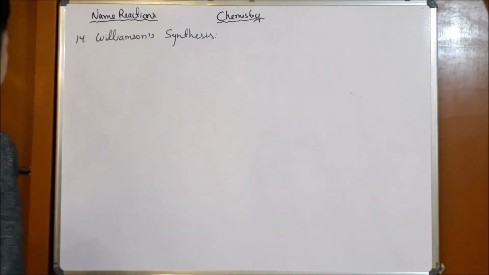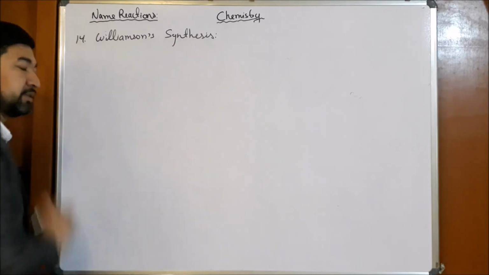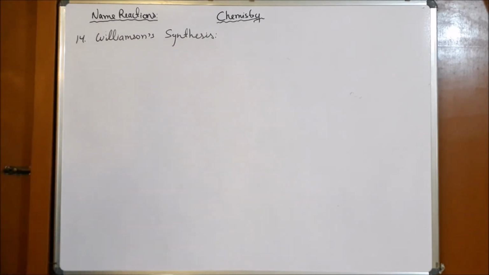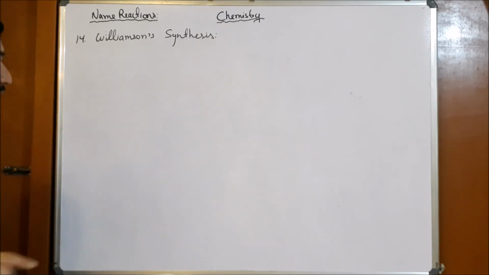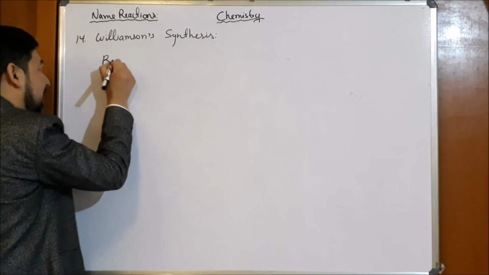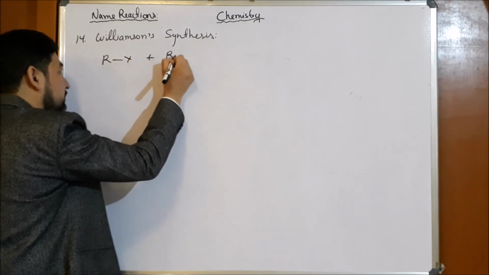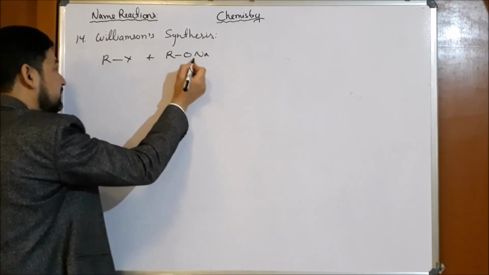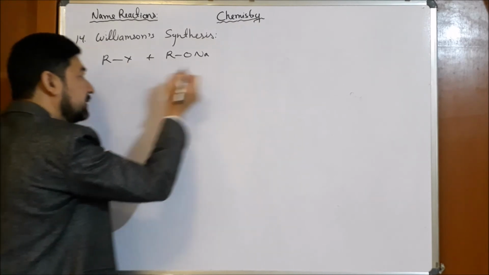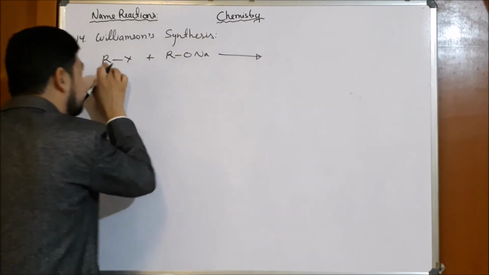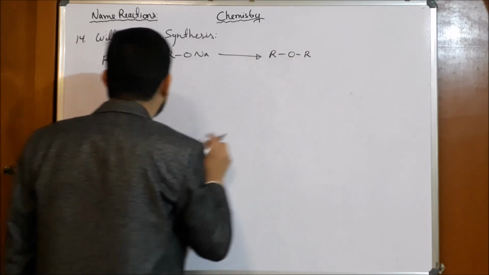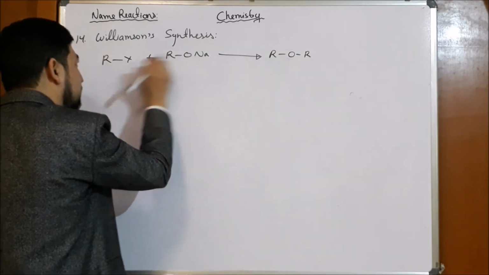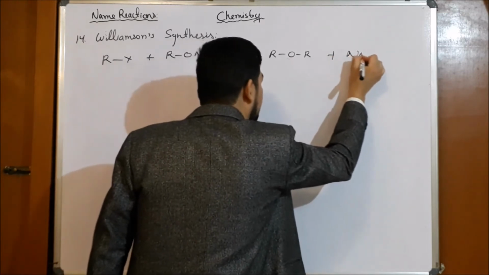The next reaction we will do is the Williamson synthesis. It's basically the preparation of ether, right? From alkyl halide and sodium alkoxide. So if I have alkyl halide plus sodium alkoxide, these two get combined to form ROR', and this will come out as NaX.